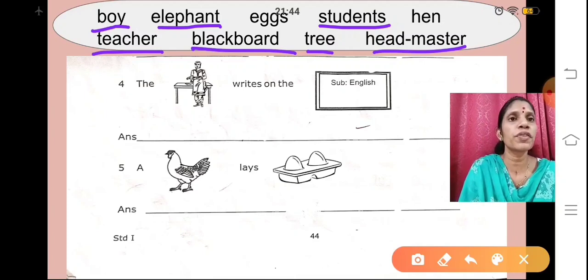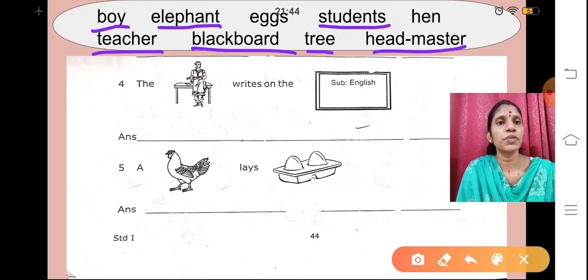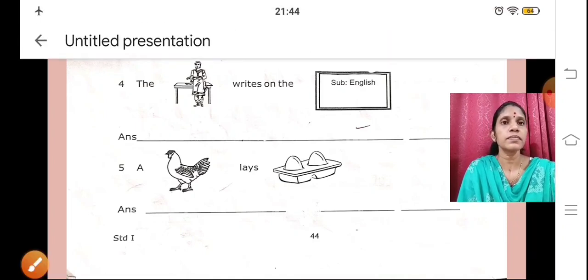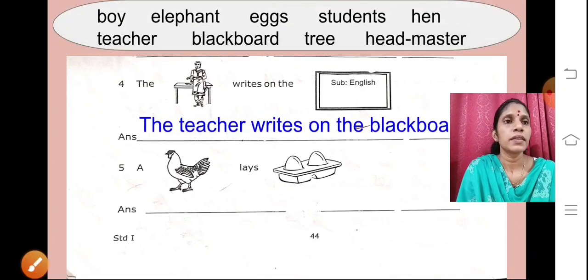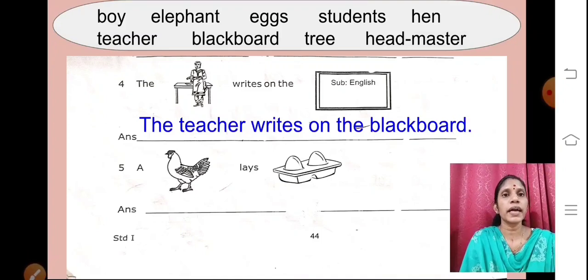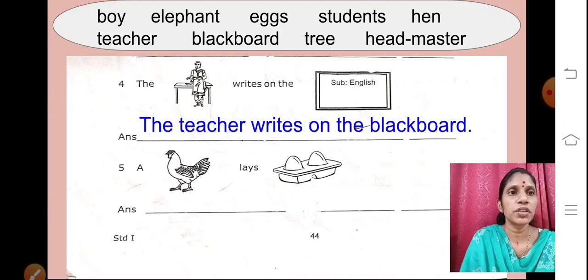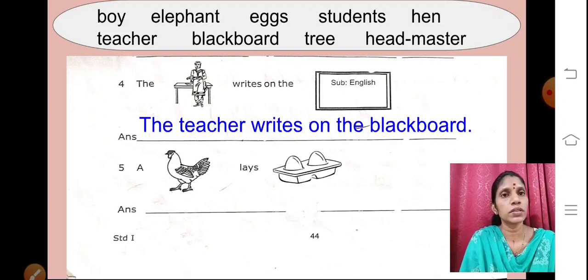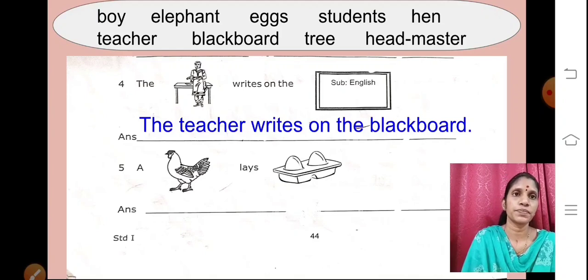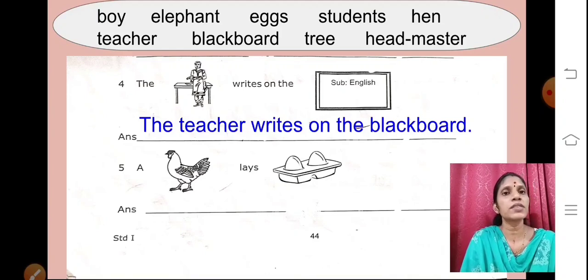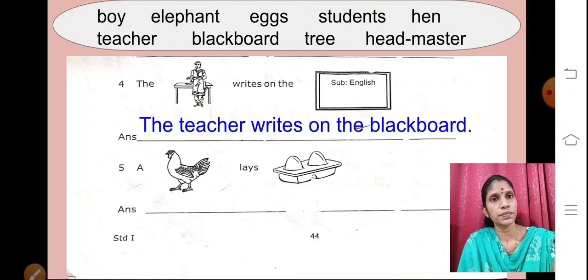So after selecting, you will write like this. Okay, you will write: The teacher writes on the blackboard.